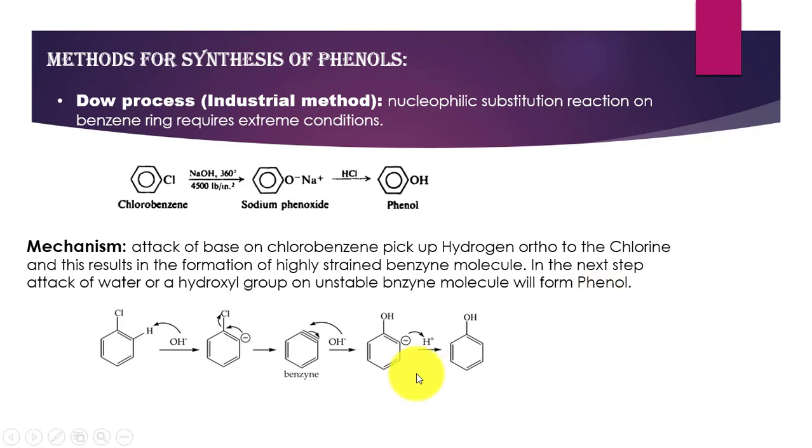First, the base will pick up the ortho hydrogen from the chlorobenzene, and this results in the formation of benzyne. The benzyne, being unstable, will be readily attacked by a nucleophile, and either carbon of the benzyne can be attacked by this nucleophile, and in the next step, protonation takes place and phenol is formed.